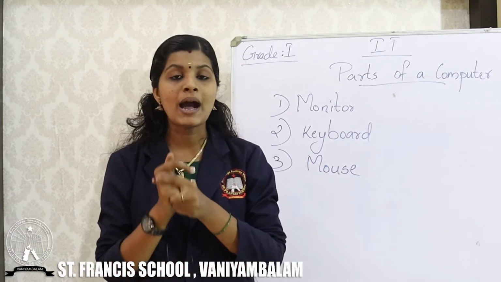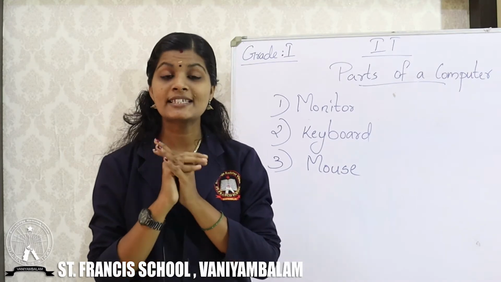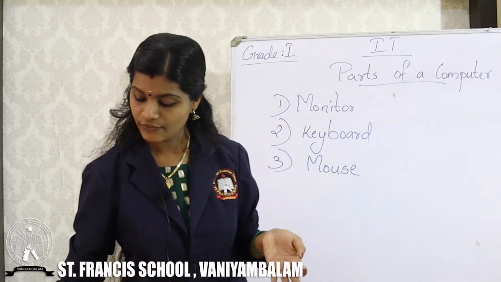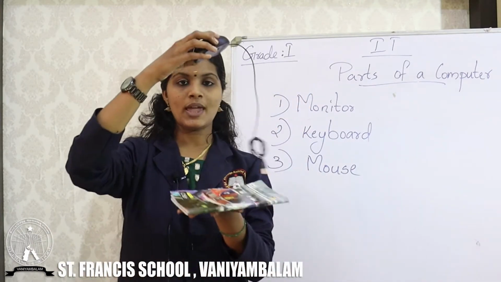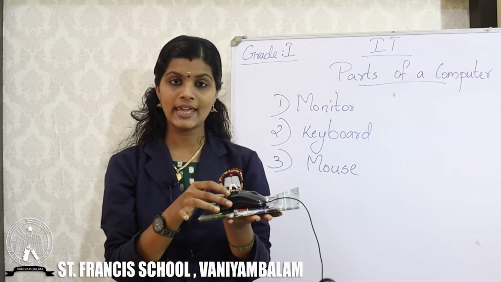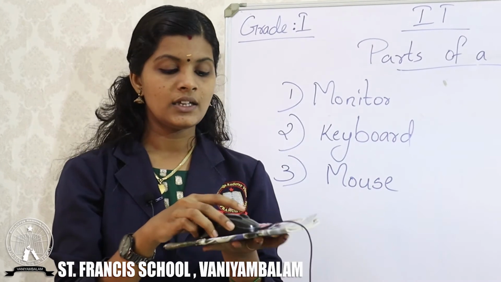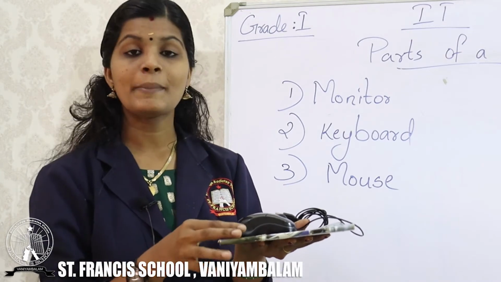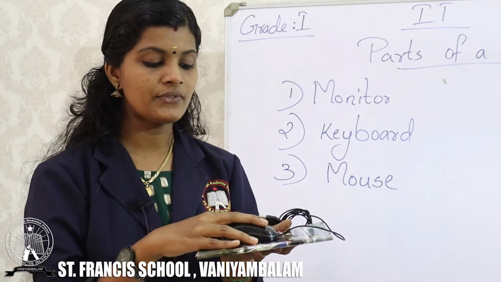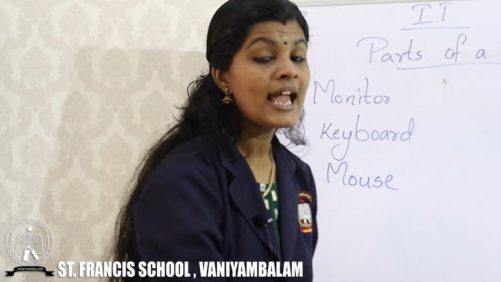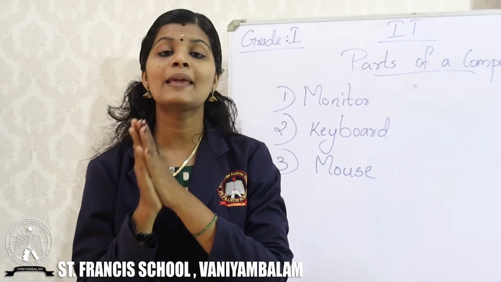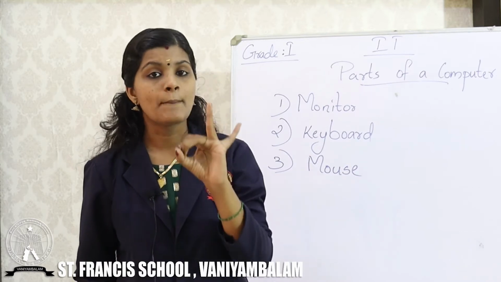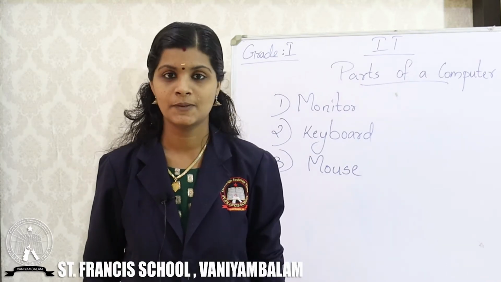And what is the use of the mouse? We can click, that means it is used for selection. Also, the mouse should be kept on a mouse pad. I will show you an example. This is the way we keep our mouse on a mouse pad, to keep it dust free. So children, now we have studied the first three parts of a computer. The first one is keyboard, the second one is monitor, and the third one is mouse.